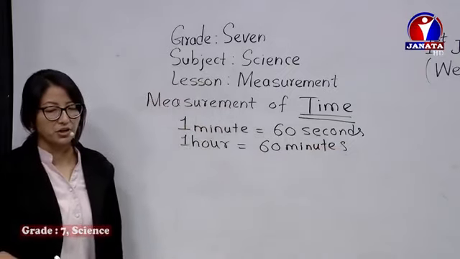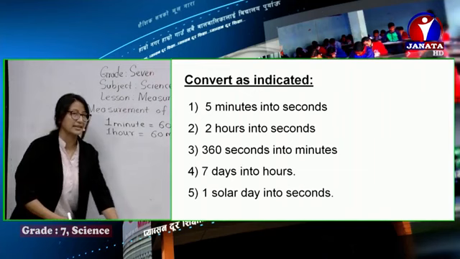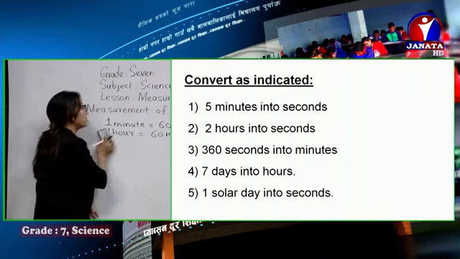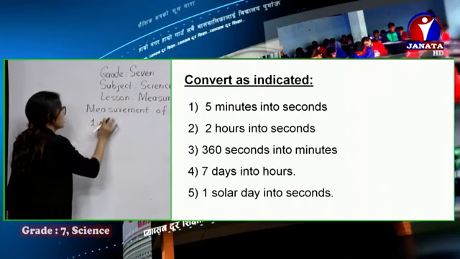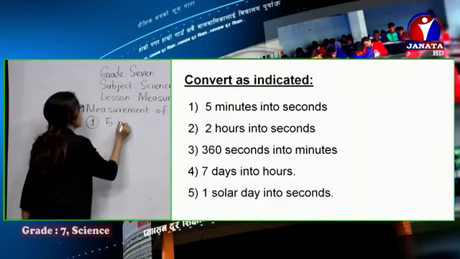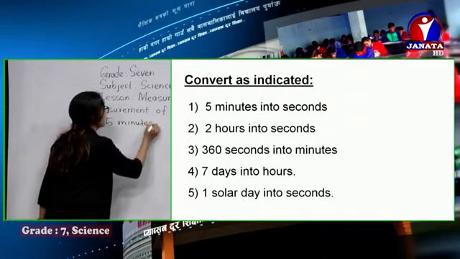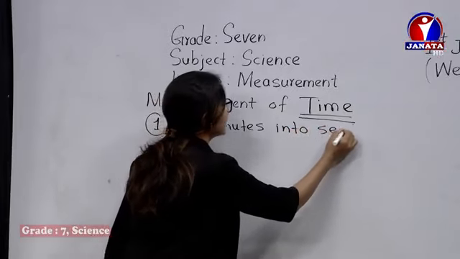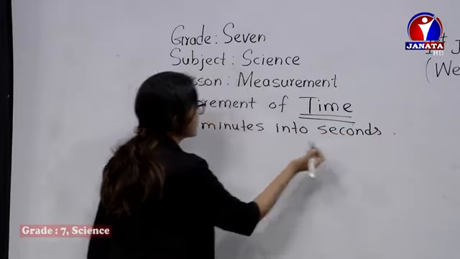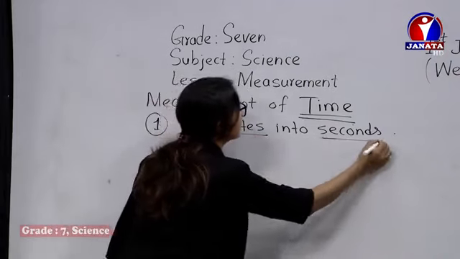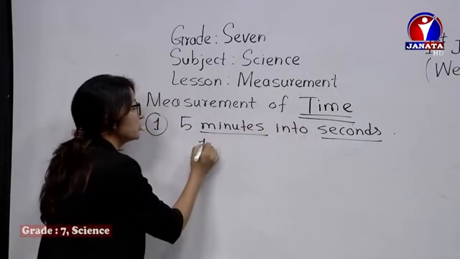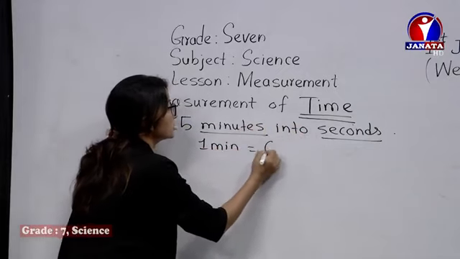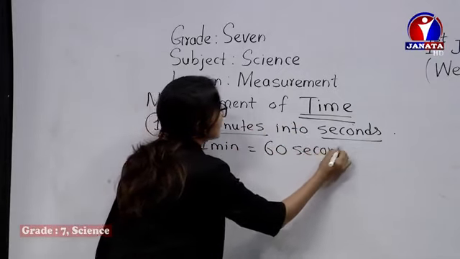Right now, I'm going to convert 5 minutes into seconds. Now, how do we convert 5 minutes into seconds? Number 1, convert 5 minutes into seconds. First of all, know the standard relation between minute and second. So we are going to convert the bigger unit into the smaller one. We know that 1 minute is equal to 60 seconds. It's very simple.